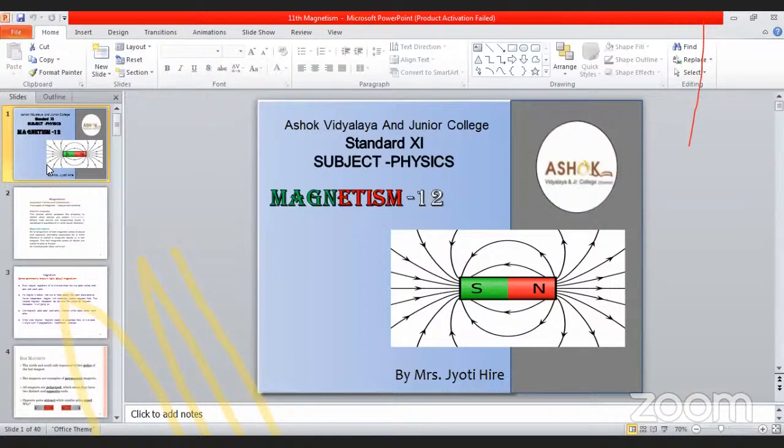The direction of the resultant magnetic field of the earth is always along or parallel to the magnetic meridian.